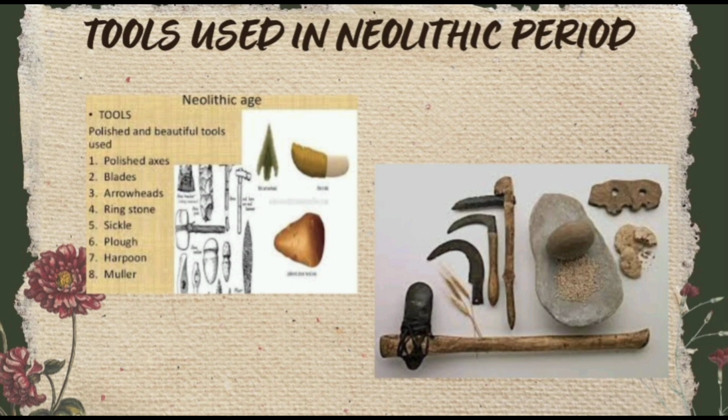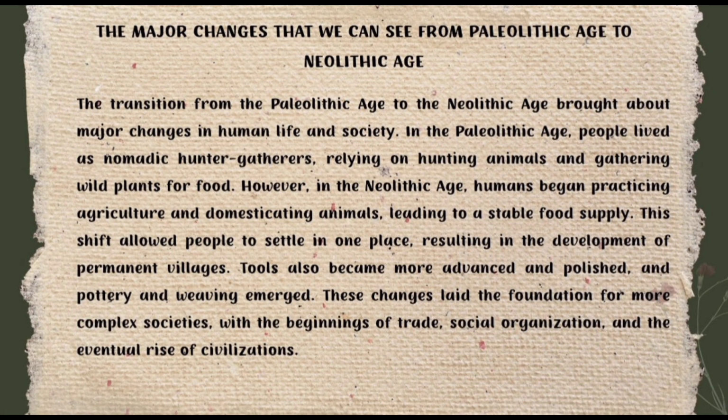Okay, then we can move to another topic: the major changes that we can see from the Paleolithic age to the Neolithic age. The transition from the Paleolithic age to the Neolithic age brought about major changes in human life and society. In the Paleolithic age, people lived as nomadic hunter-gatherers, relying on hunting animals and gathering wild plants for food. However, in the Neolithic age, humans began practicing agriculture and domesticating animals, leading to a stable food supply.